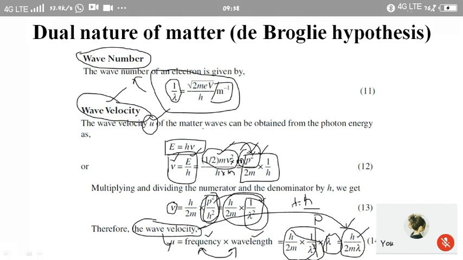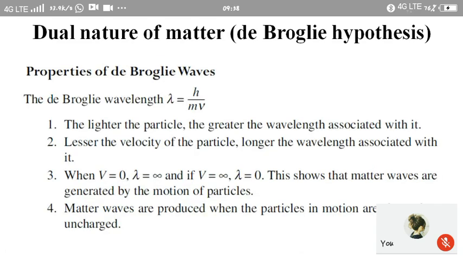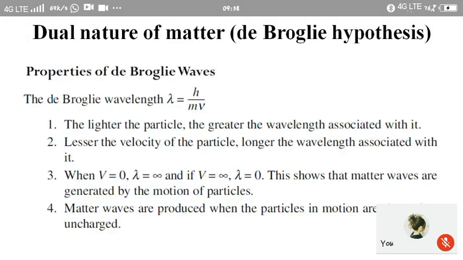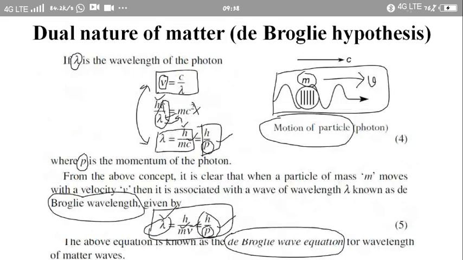Next we will see the properties of the de Broglie waves. For this, we will see the properties of the de Broglie waves next class. So let us see what we have studied today.